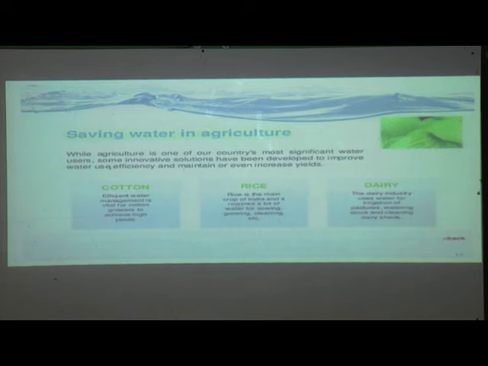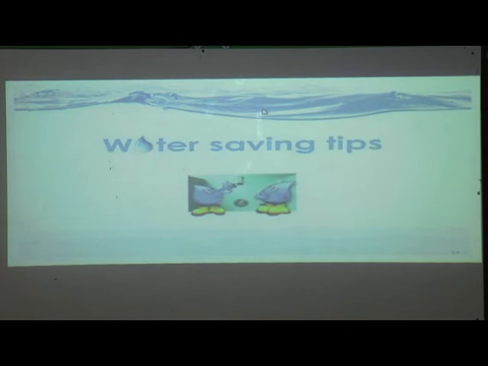Rice is the main crop of India, and it requires a lot of water for sowing, growing and draining. The dairy industry uses water for irrigation of pastures, washing stock and cleaning dairy sheds. So water is used in large amounts in the agriculture field. This is also something we should reduce.